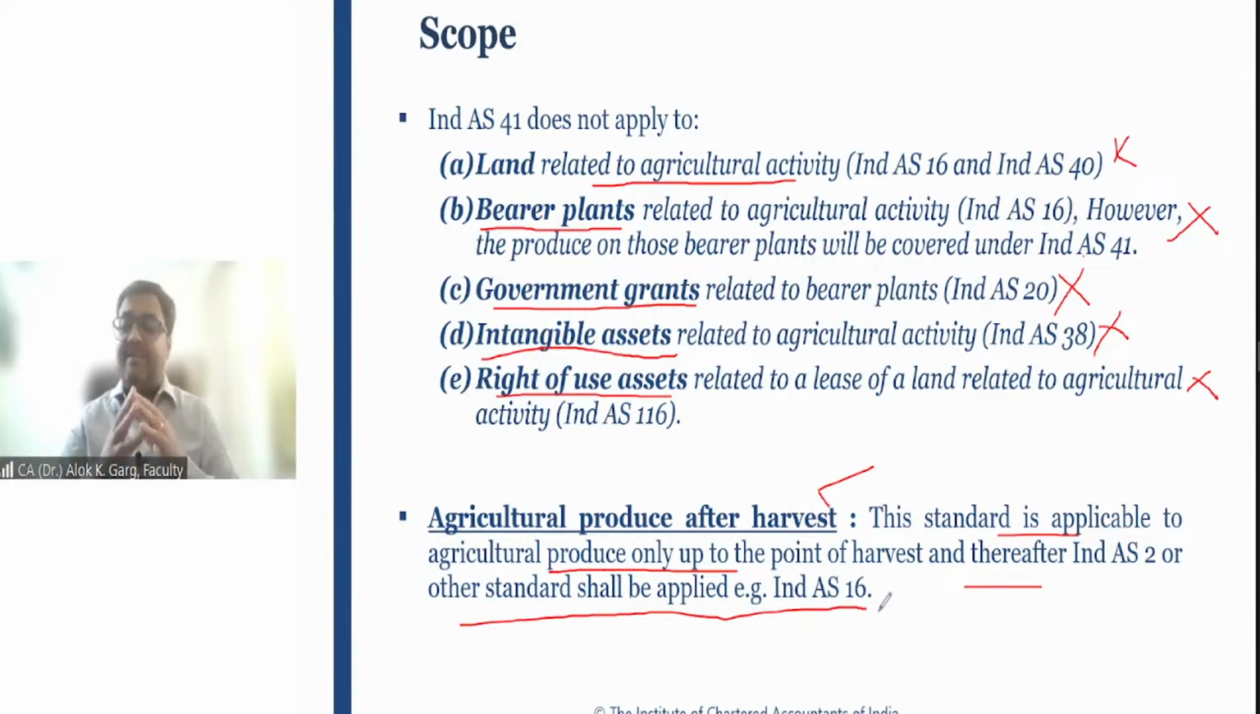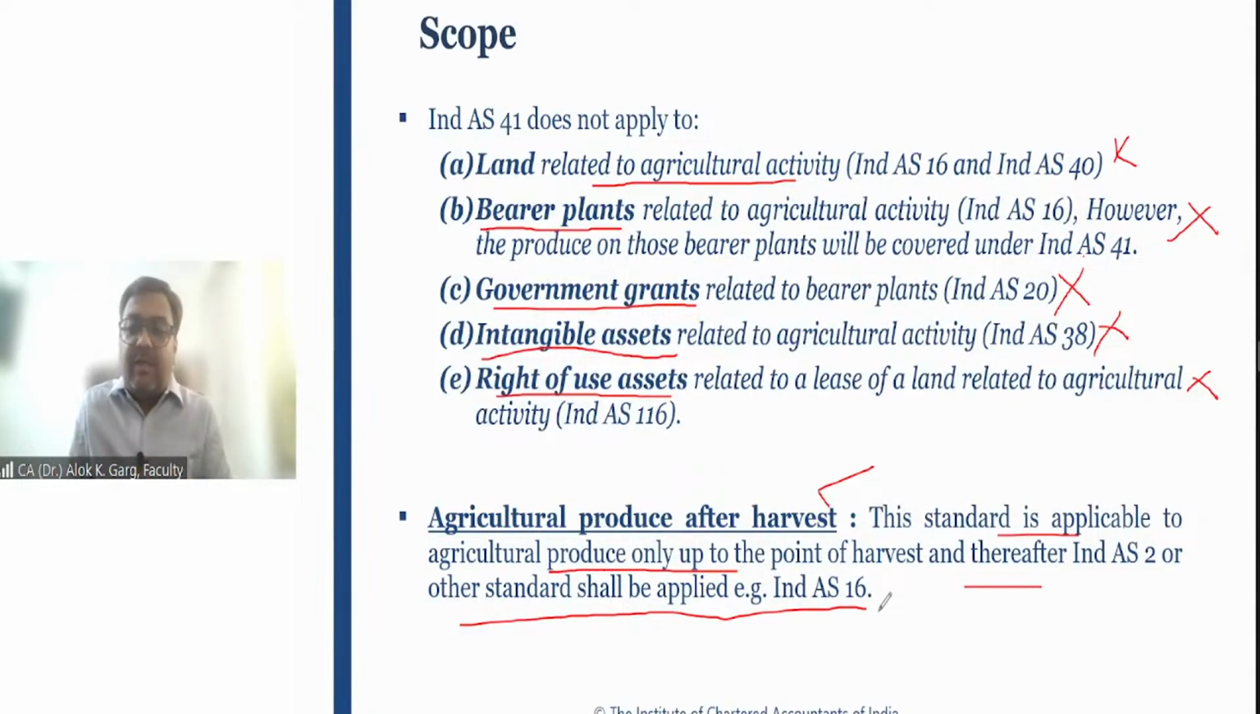Right. So friends, for example, there is a mango tree. A company like Nestle has a mango orchard. So they have mango trees. These mango trees are covered under Ind AS 16 because they are the bearer plants. But when Nestle is plucking these mangoes, at the time of plucking, these mangoes become the agriculture produce under Ind AS 41. They are recognized, they are measured as per Ind AS 41.